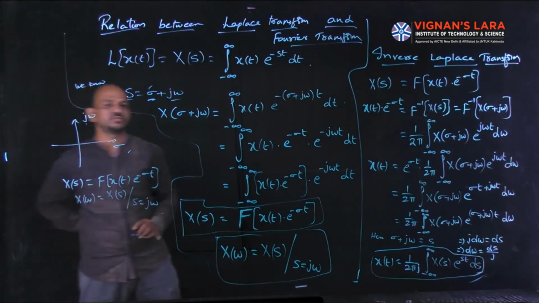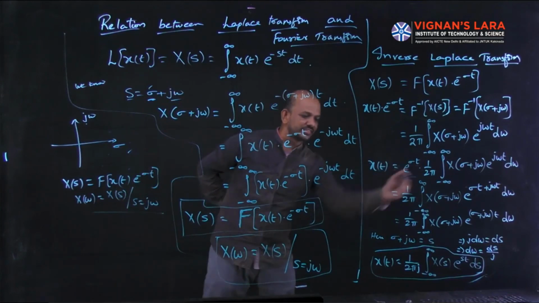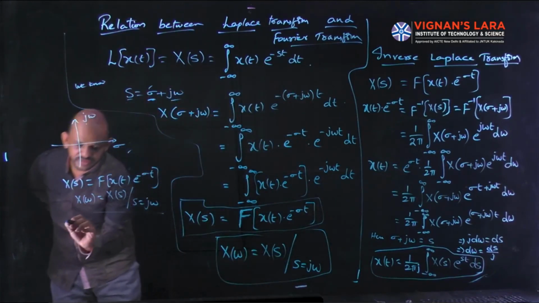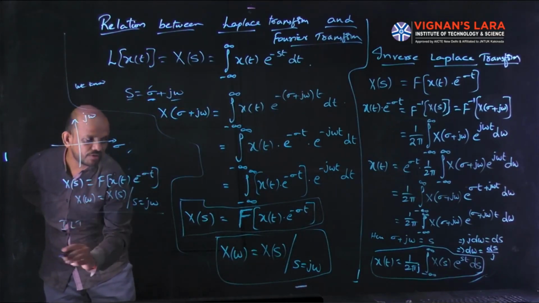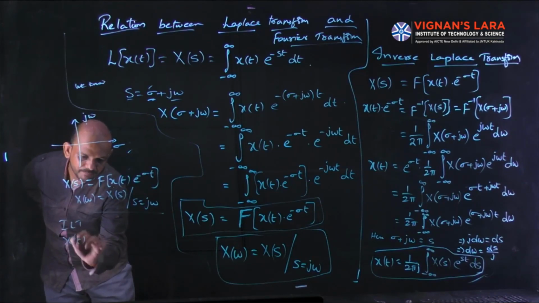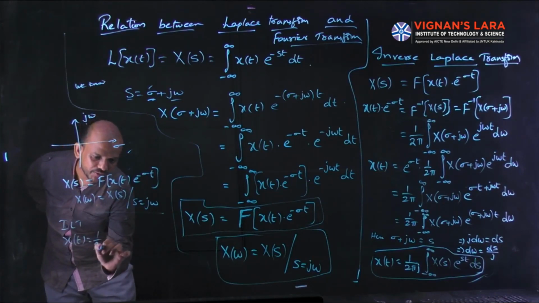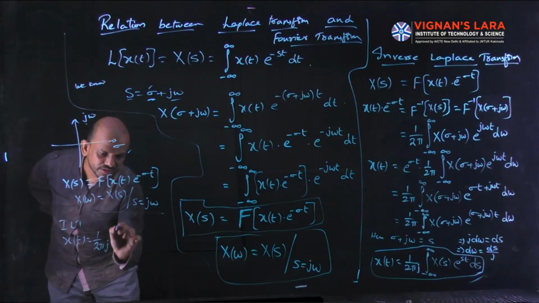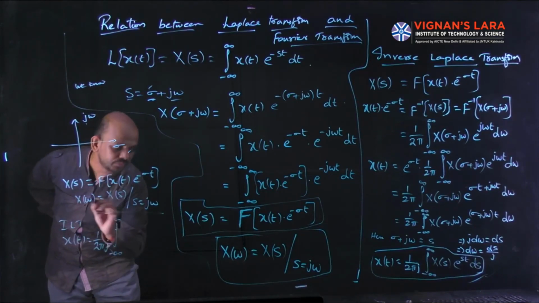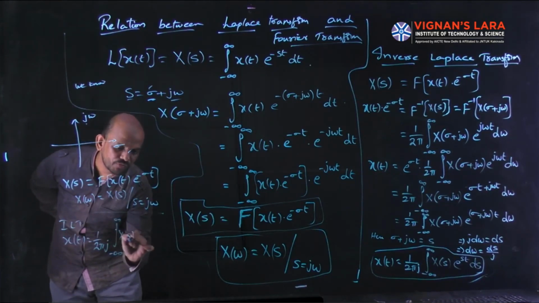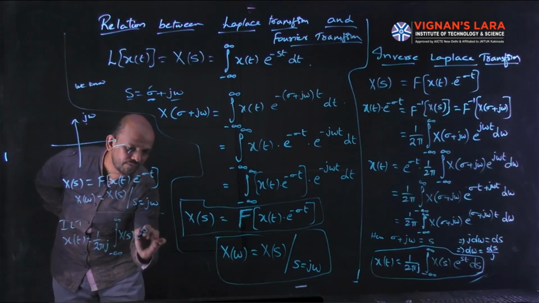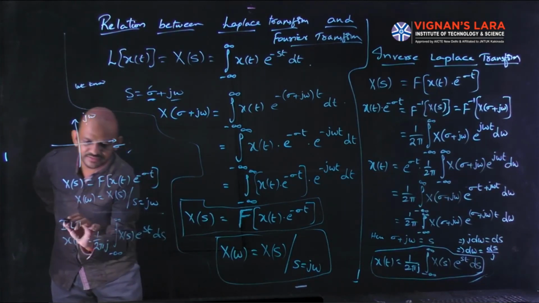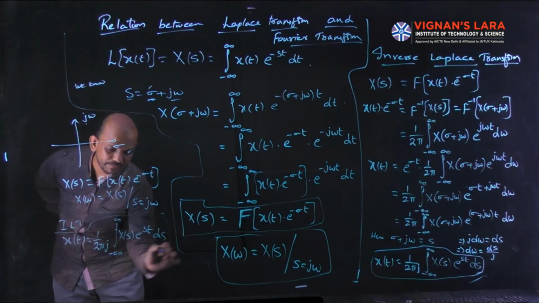These are the conclusions of the first part. For the second part, the inverse Laplace transform formula is x of t equal to 1 by 2 pi j integral from minus infinity to infinity of x of s into e power st ds. So this is the formula for inverse Laplace transform.